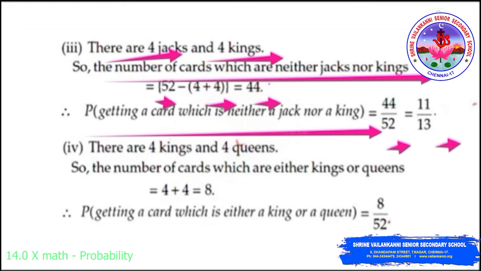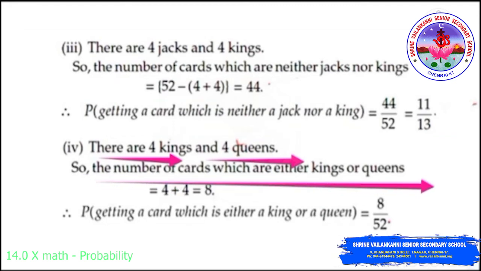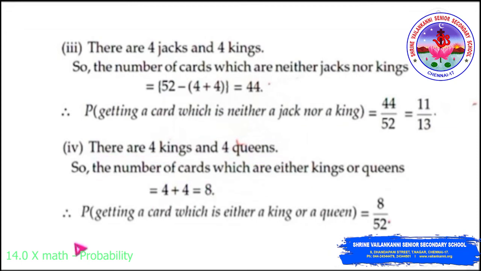Fourth one, we need to find the probability of getting a card which is either a king or a queen. We know that there are 4 kings and 4 queens in 52 cards. So the number of cards which are either king or queen will be 4 plus 4, which is equal to 8. Therefore the probability of getting a card which is either a king or a queen will be 8 by 52.